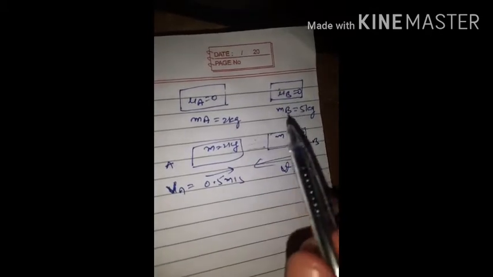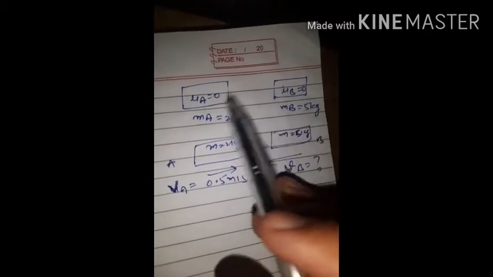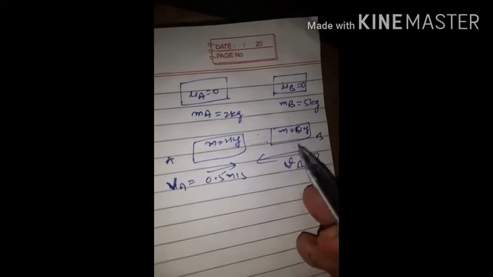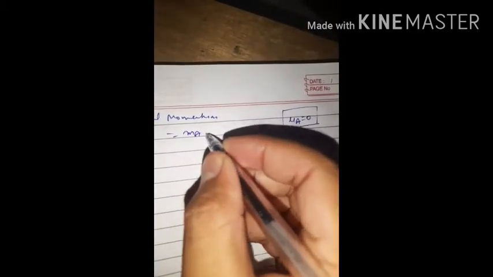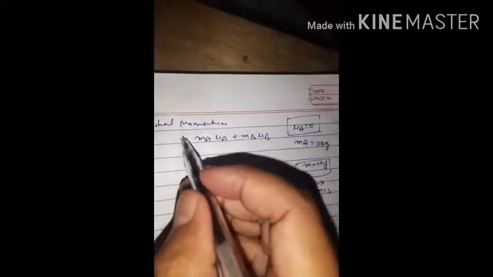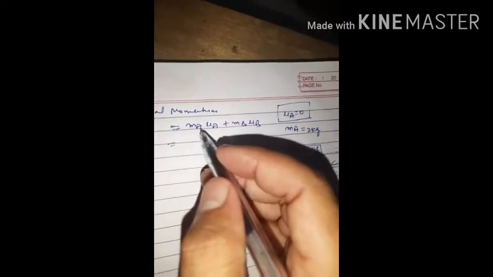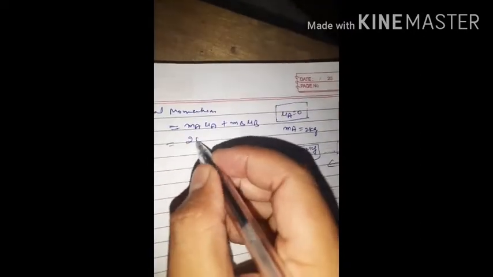For it we have to apply the law of conservation of momentum. Initial momentum is equal to final momentum. So first of all, find out the initial momentum. Initial momentum is equal to the mass of the first body times its velocity, MA UA plus MB UB. Okay? So here MA is given as 2, UA is 0, UB is 0. So initial momentum is equal to 0.